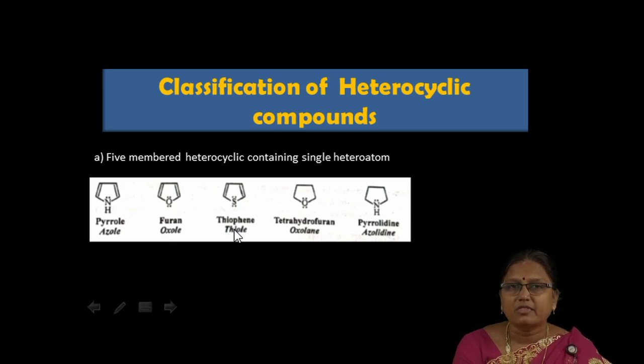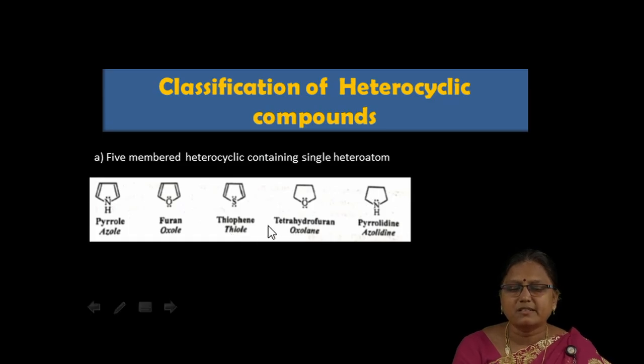Then thiophene is the next example of a 5-membered heterocyclic containing a single heteroatom. Here the heteroatom present is sulfur. Thiophene is the common name. The IUPAC name for this is thiole. Thia denotes the presence of a sulfur atom.